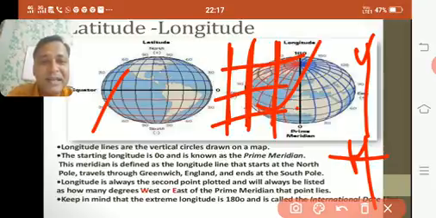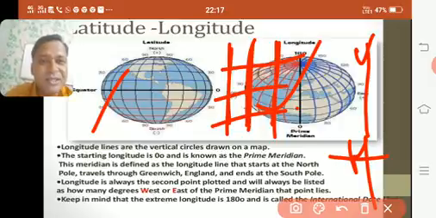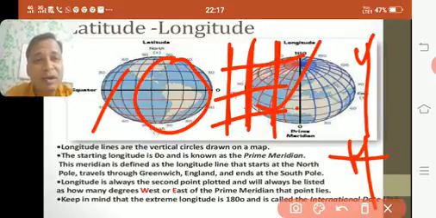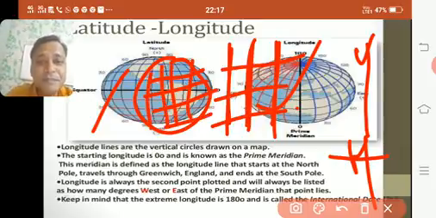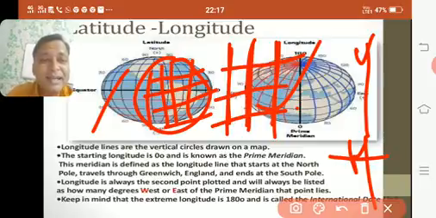This meridian is defined as the longitude line that starts at the North Pole, travels through Greenwich, which is in England, and ends at the South Pole. Longitude is always the second point plotted. The first point was latitude. Whenever we make a globe, first we plot the latitudes and then we plot the longitudes. Longitude is always listed as how many degrees west or east. This we have seen.